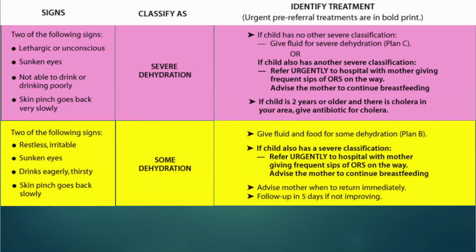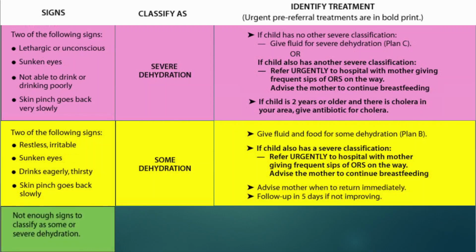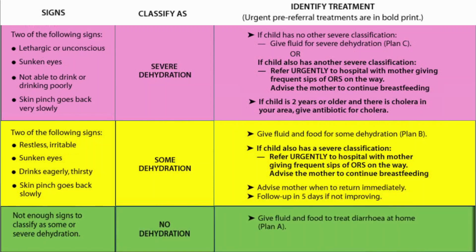Lastly, we have green category. Not enough signs to classify as some or severe dehydration. Then we classify as no dehydration. Treatment: give fluid and food to treat diarrhea at home, also known as Plan A. Advise mother when to return immediately. Follow up in 5 days if not improving.